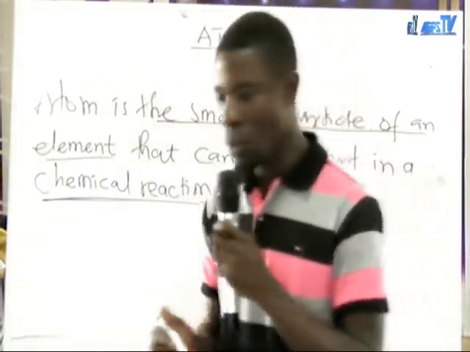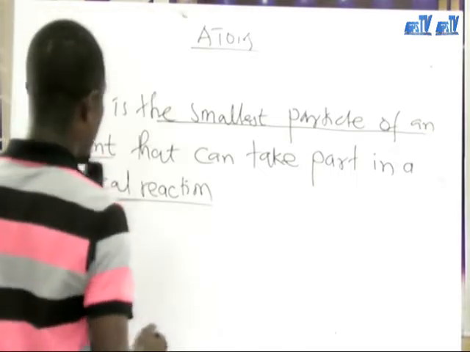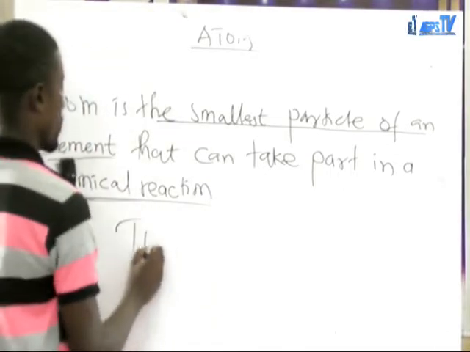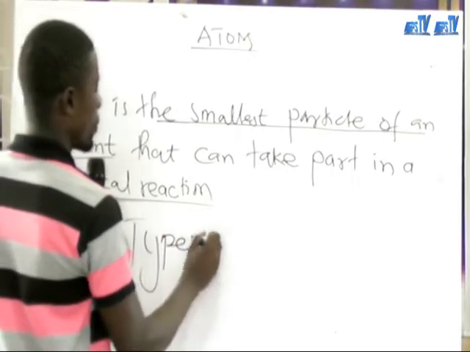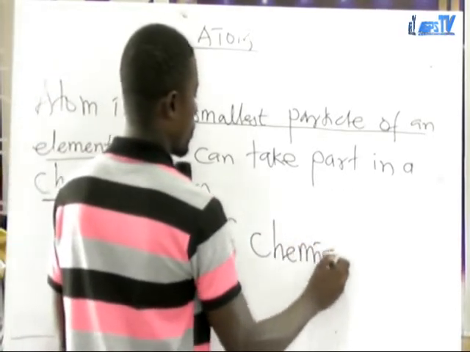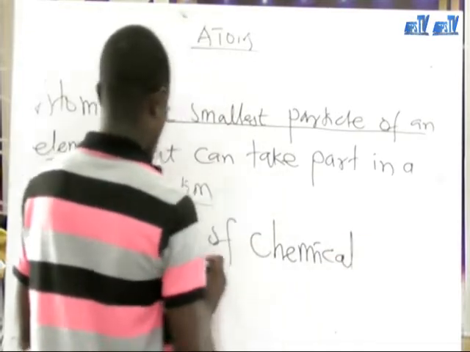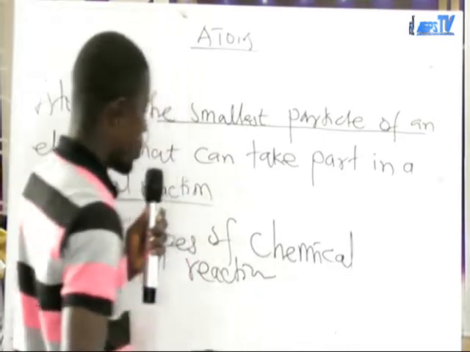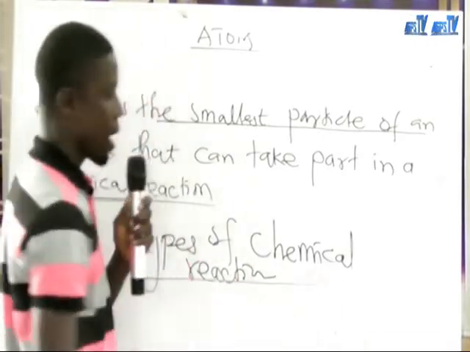Now, I want you to know something here. We have two types of chemical reaction.